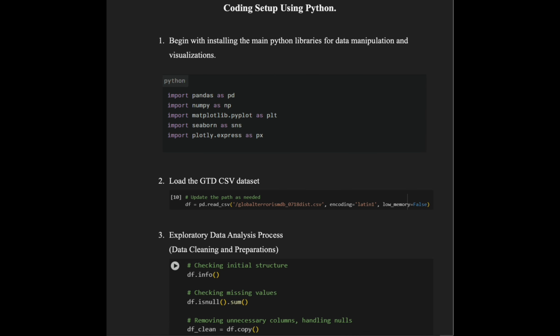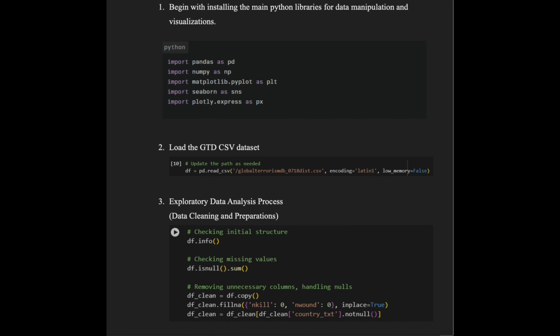Next, I'll demonstrate the coding setup for exploratory data analysis. I've used the language Python for my project. Step 1. Begin with installing the main Python libraries for data manipulation and visualizations. As you can see, I have installed some libraries which will be helpful for our data analysis. Step 2. Load the GTD CSV dataset, as I have already downloaded the GTD file to my system, and now I am loading it into Python using pandas. This way, we can start exploring the data directly.